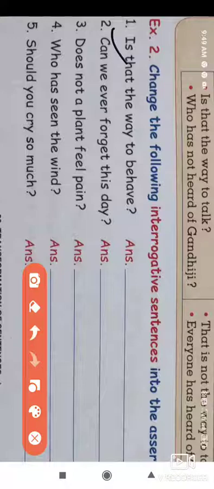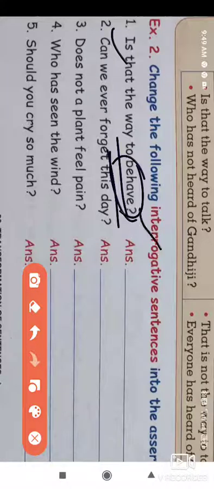Okay, look at the first sentence. Is that the way to behave? It is like the first example.